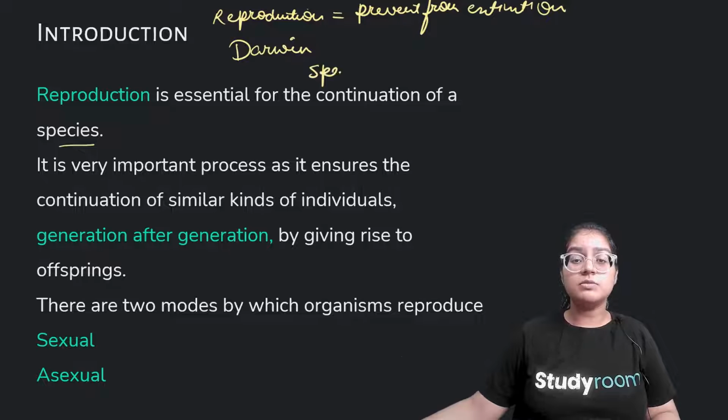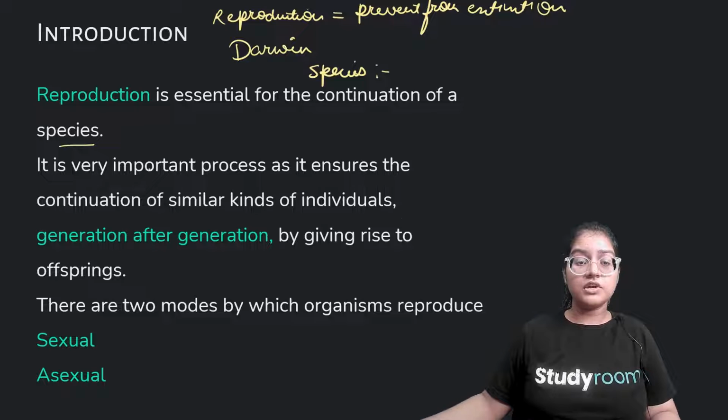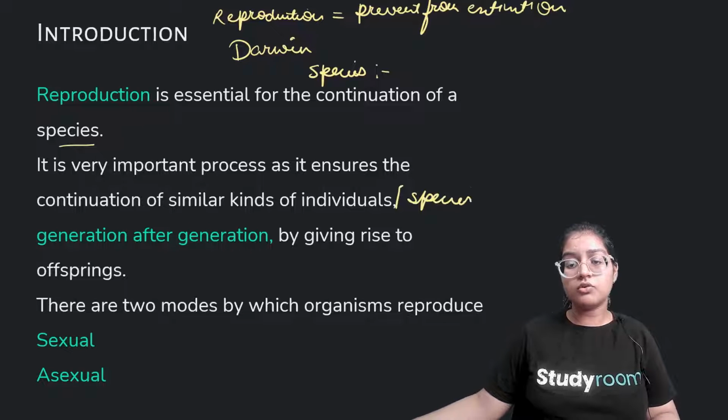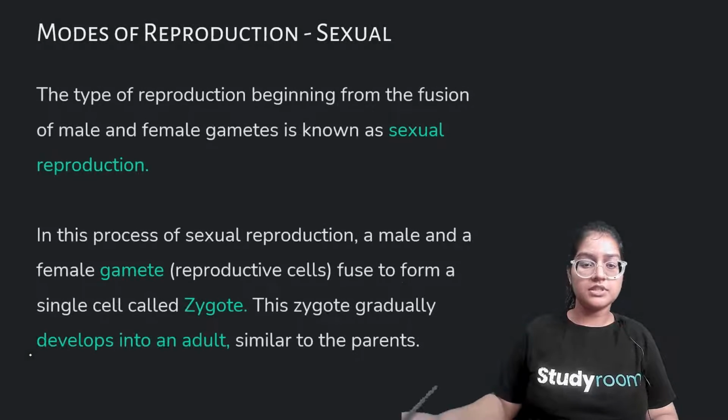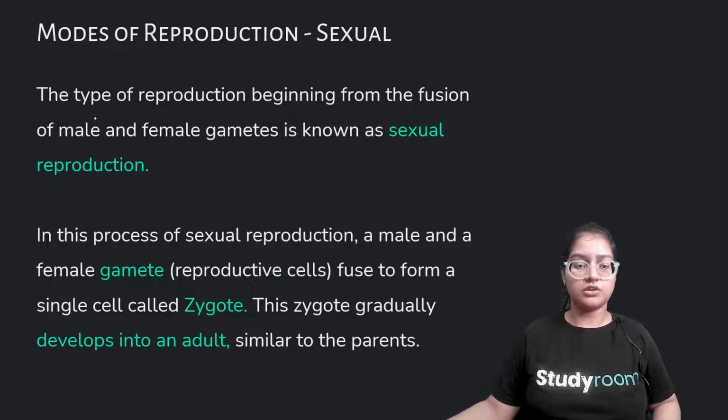So when we were studying species, it means any members of a population who interbreed. So reproduction is a very important process, and it continues the existence of similar kinds of individuals. Similar kinds of individuals means species which belong to a particular population, generation after generation. So your father's generation, your mother's generation, your generation, by giving rise to offspring. There are two kinds of methods, sexual and asexual. We'll be starting with the sexual mode of reproduction.